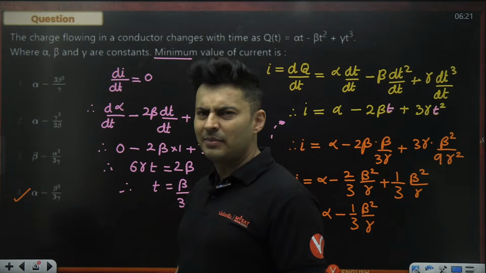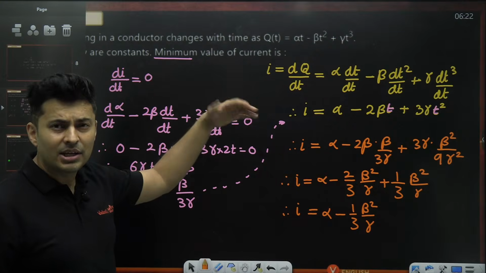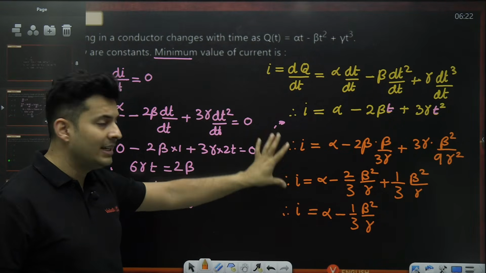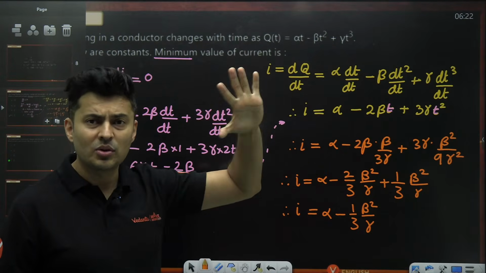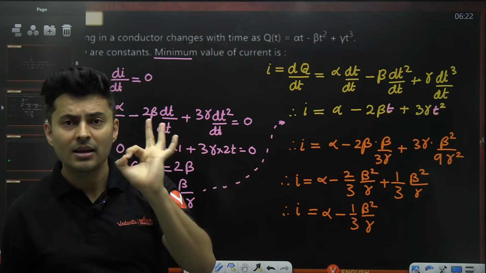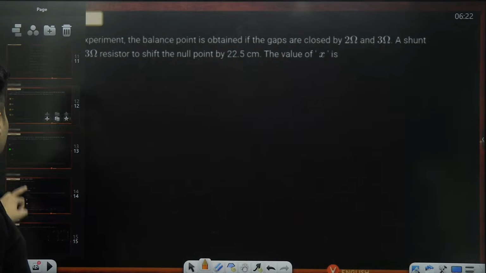So some maxima minima charge based questions can also come. Usually I have seen these derivatives and integration questions come. The reverse question can also come where current is given and they ask you the charge flowing through it. You open up, many PYQs will be there. So derivative or integration on dq by dt can come in your JEE Mains examination. This is a very probable question.